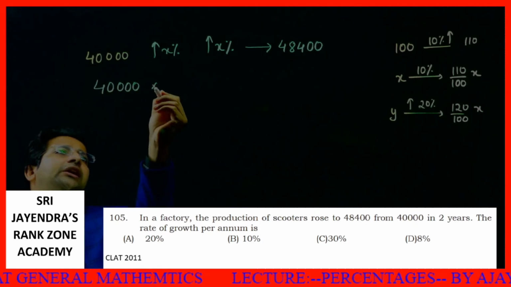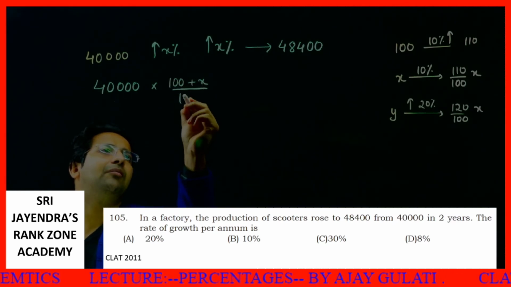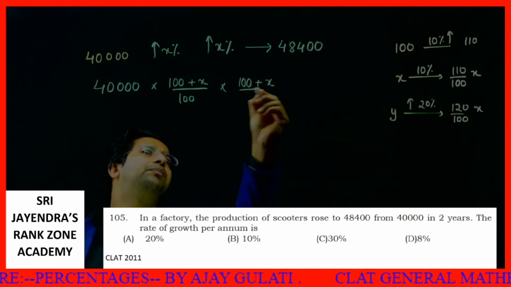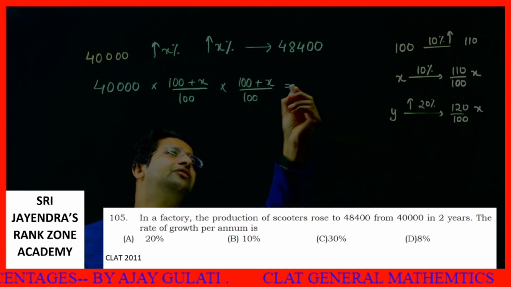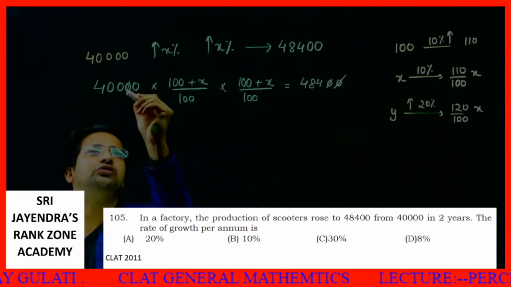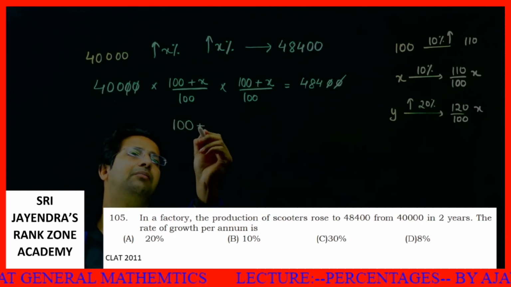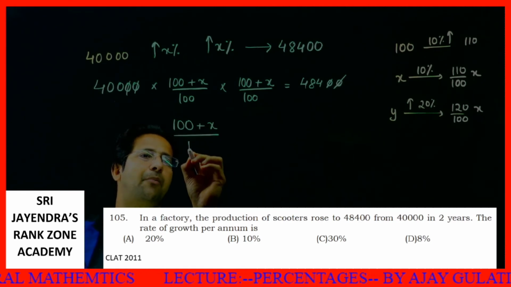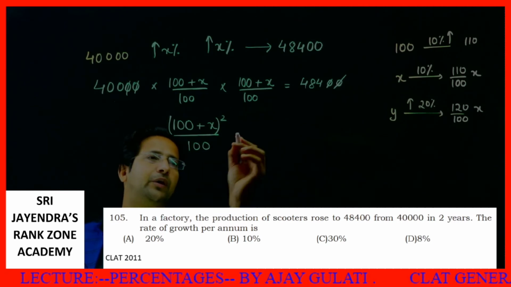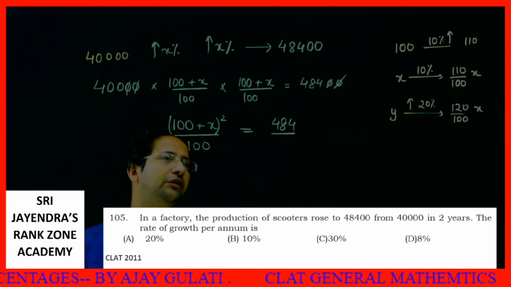So I can say 40000 into, if this increases by X, it means (100 plus X) by 100, into (100 plus X) by 100, is equal to 48400. I cancel these two zeros over here. Or I can say (100 plus X upon 100) square, this is also a square, equals 484 upon 400.